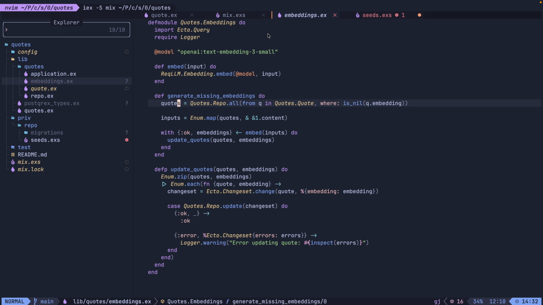We're just querying the database for all the quotes that have an empty embeddings field. Then we're taking all the content from each of them and providing this list of content values to our embed function. Once everything goes fine, we're calling update_quotes, which basically pairs each result with a quote and updates its value. If there are errors, it just logs them.